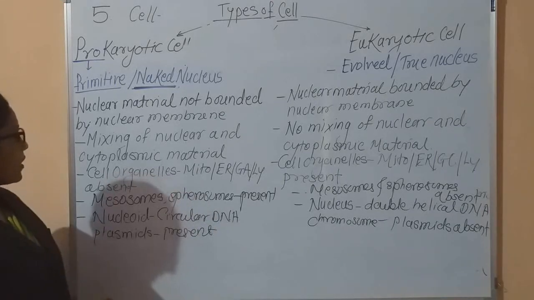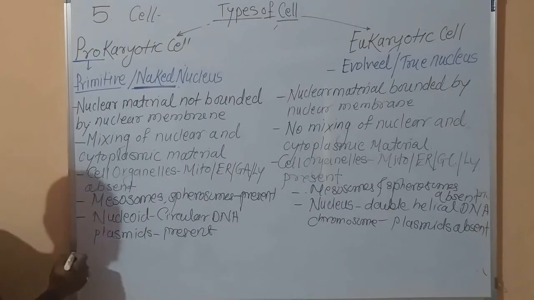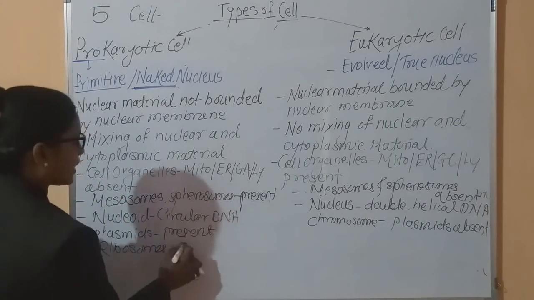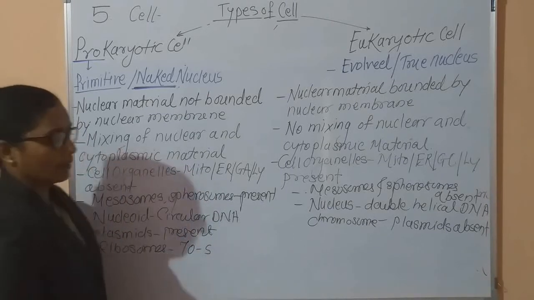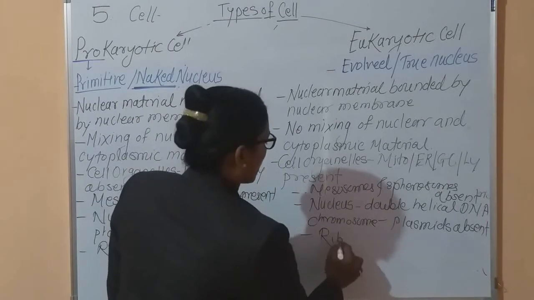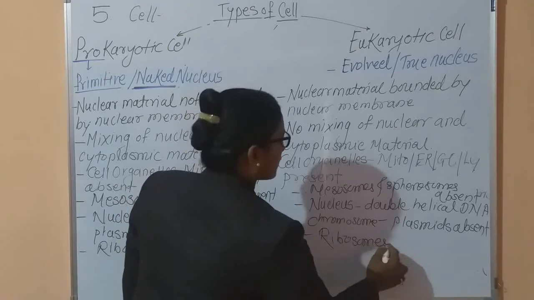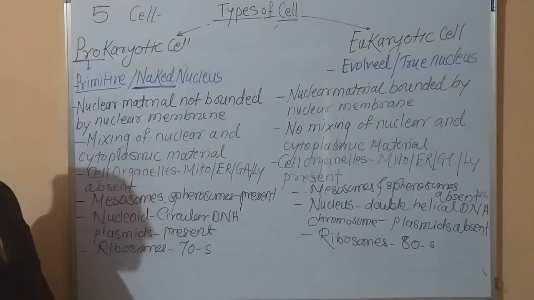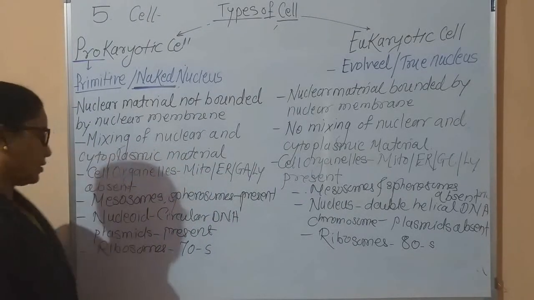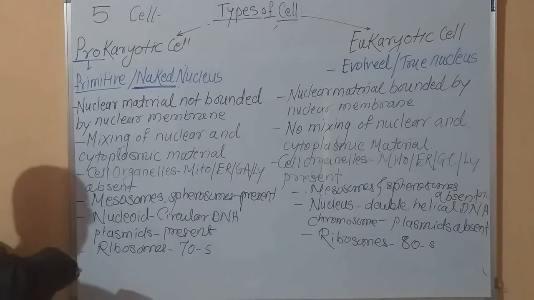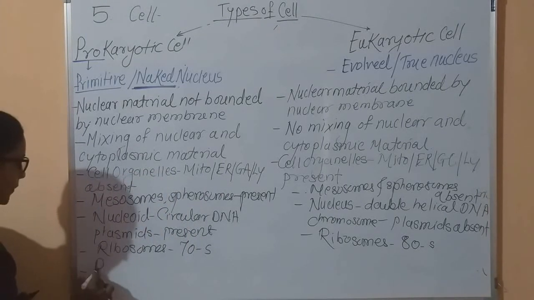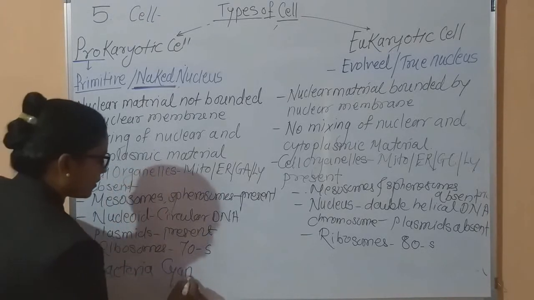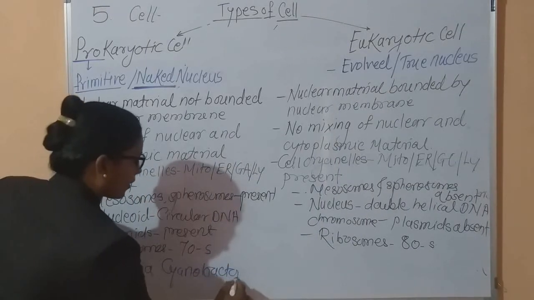Now, in case of this prokaryotic cell, the ribosomes are 70 S type. And here, the ribosomes are 80 S type. This is the basic difference. In case of the prokaryotic cell, the examples are bacteria and cyanobacteria.